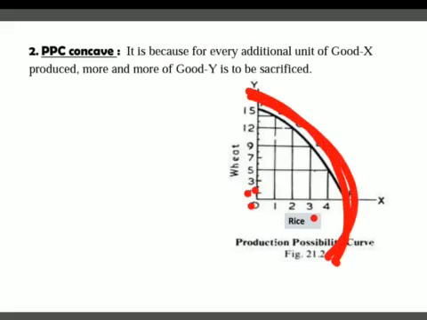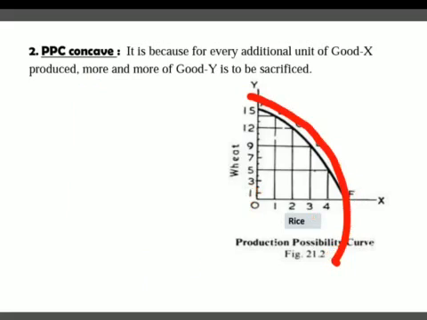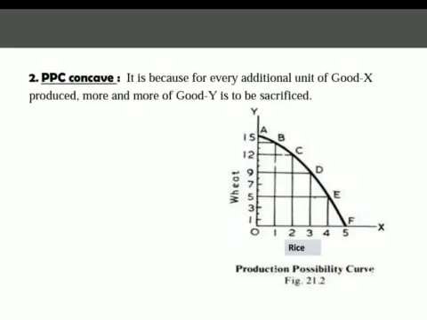In further classes we will study the indifference curve, which will be convex like this, and the PPC curve is concave to the origin. The question arises here, why is it concave? Because for every additional unit of good X produced, more and more of good Y is sacrificed.